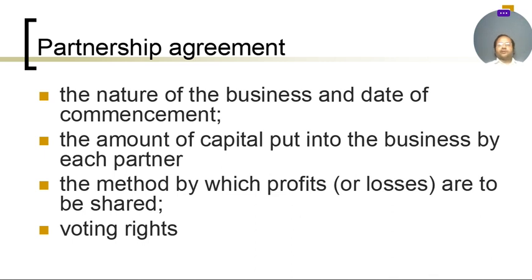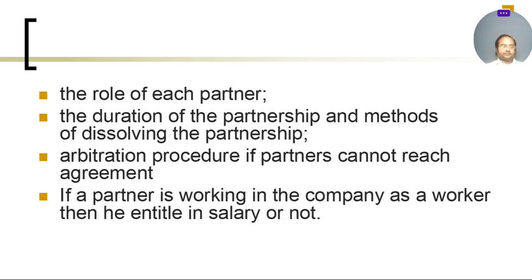The method by which profit or loss is to be shared, the voting rights of the partners, and the role of each partner are also mentioned. The duration of the partnership and the method of dissolving the partnership are also part of the partnership agreement.